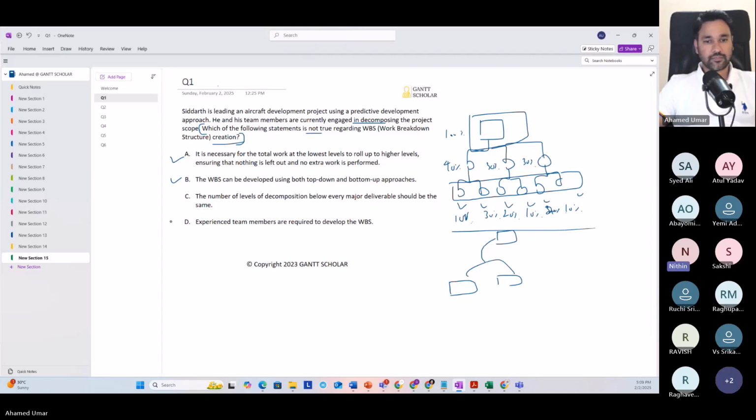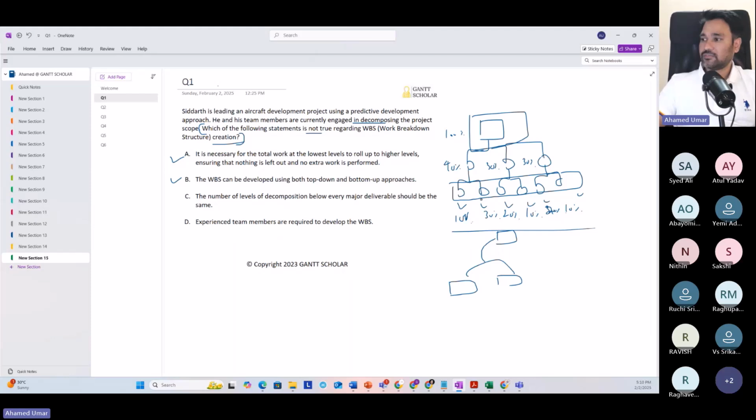Hey, I'm Ahmed. I was a bit confused between B and C, but my reason to choose B was that C is definitely not right. Yes, that's a good strategy. But I was not aware that we could use B for WBS. If you read the PMBOK guide, you will find this kind of critical information. That's why we need to read the PMBOK guide at least once. PMBOK 6, not PMBOK 7. Very good.